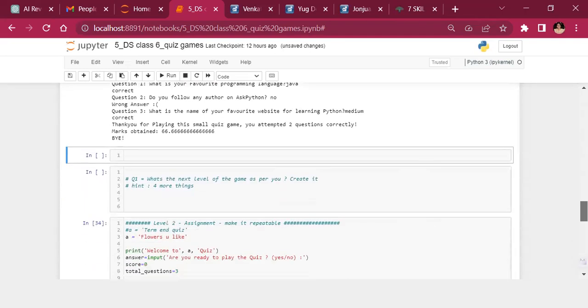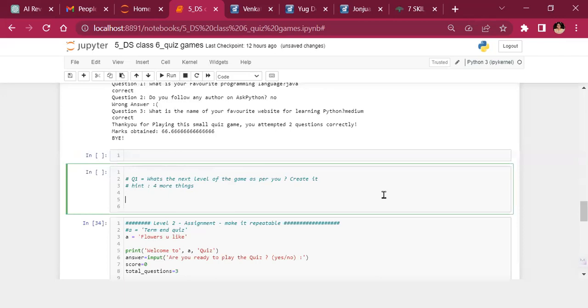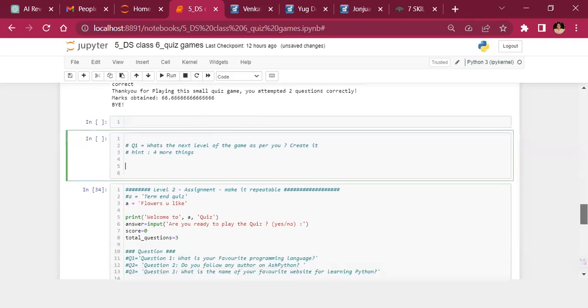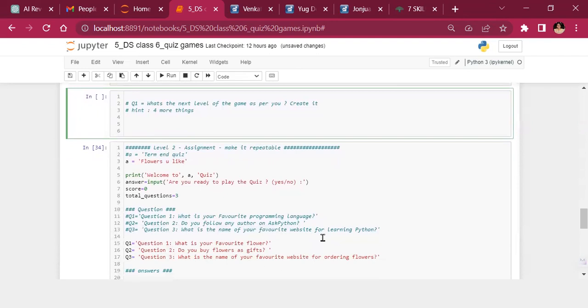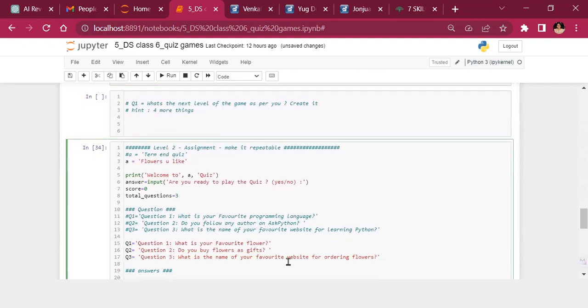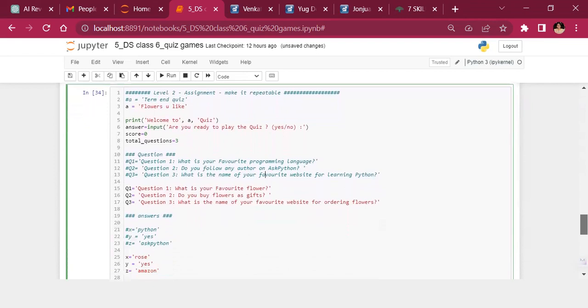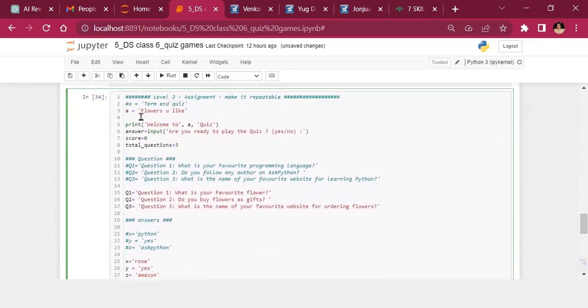Okay, correctly. Now at this point, I want to give you an assignment. Take this code to the next level and create 4 more assignments. Okay, and here I'm just showing you an outcome. So here, the first is the name of the quiz itself. I want to allocate an assignment for the name of the quiz so that I can toggle between those assignments. Okay, welcome to whatever is the name of the quiz. Input is, are you ready to start the quiz?